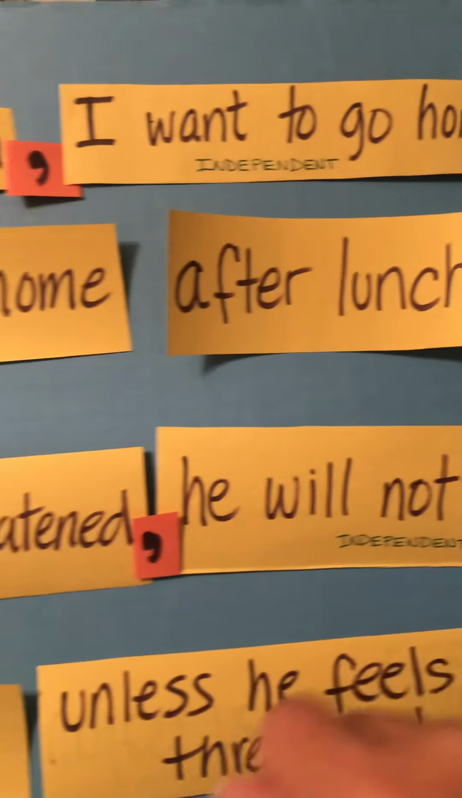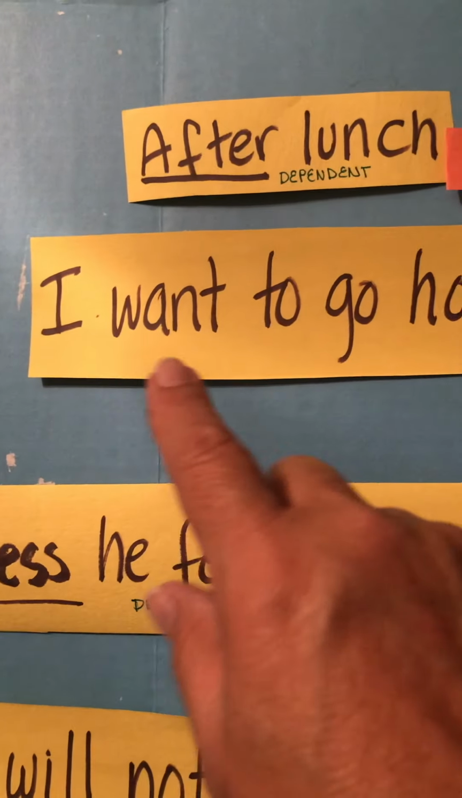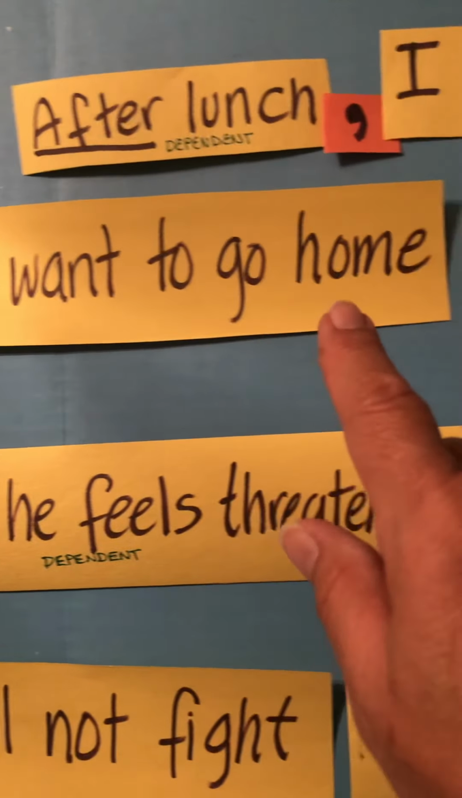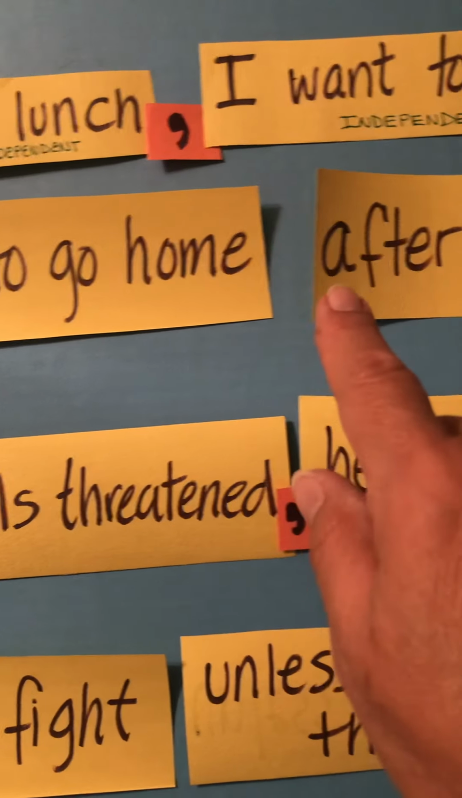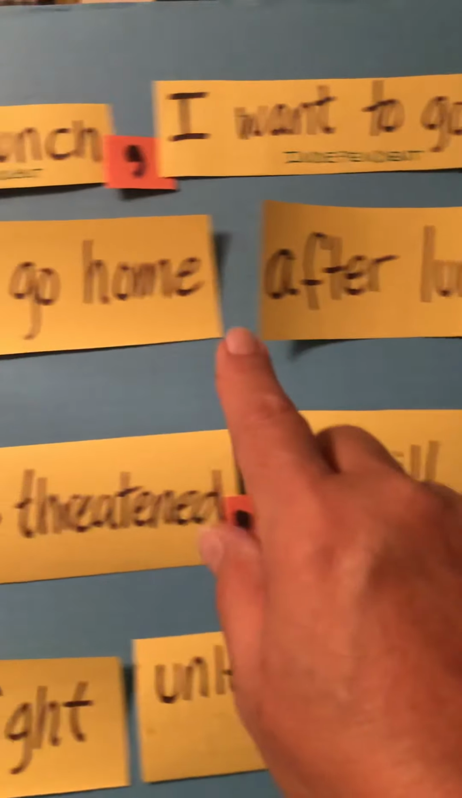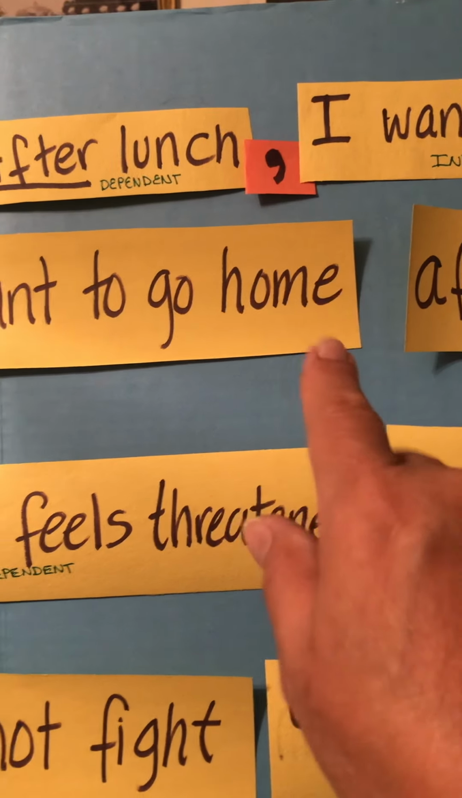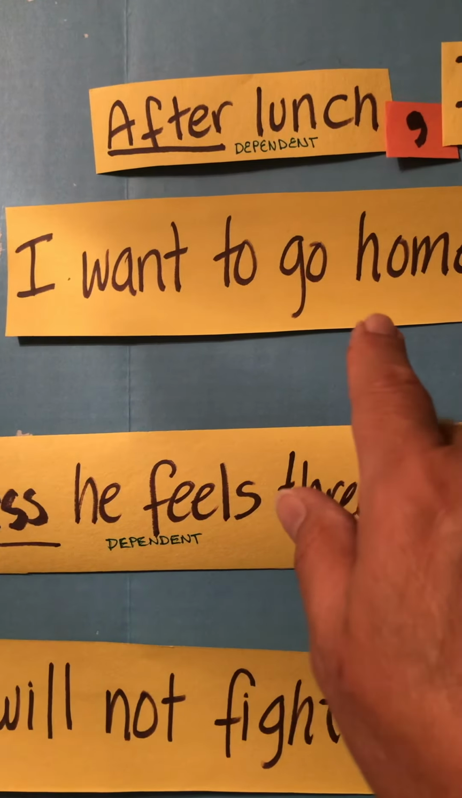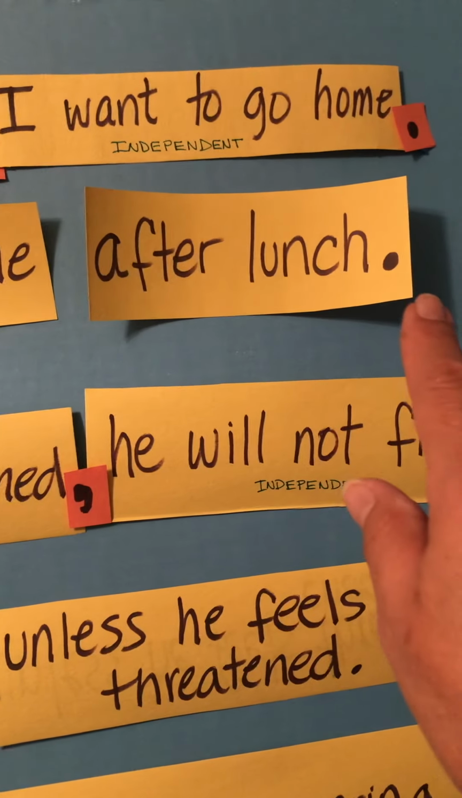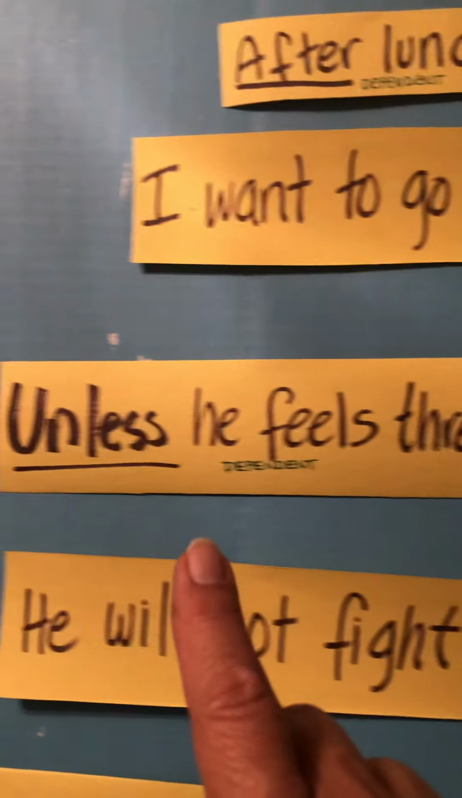Complete idea. Let's look at another sentence pattern with the same sentence, where we're going to begin with the independent clause. I want to go home. We get rid of the comma. After lunch, period. We never lose the period. But we get rid of the comma if we begin with the independent clause. Okay? Your dependent clause is at the end.